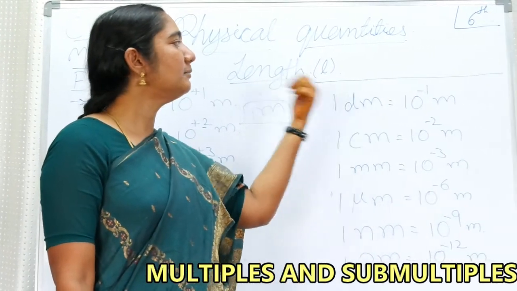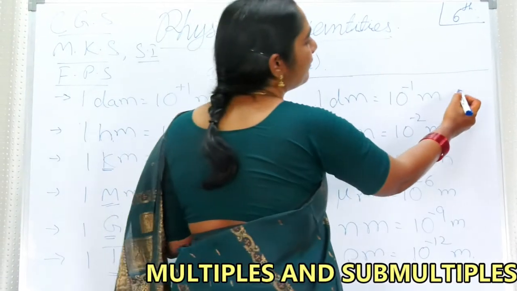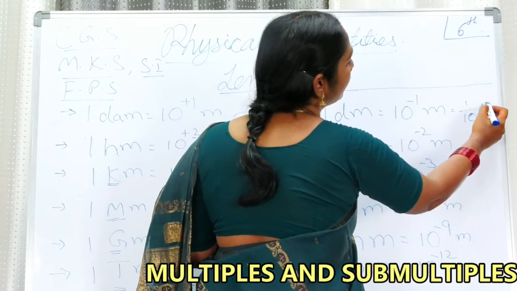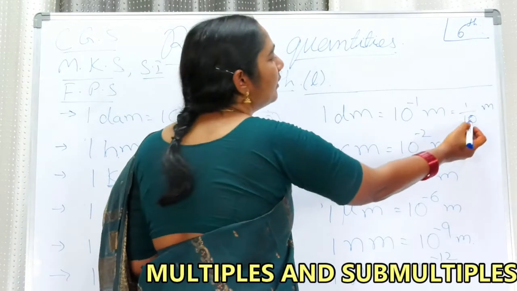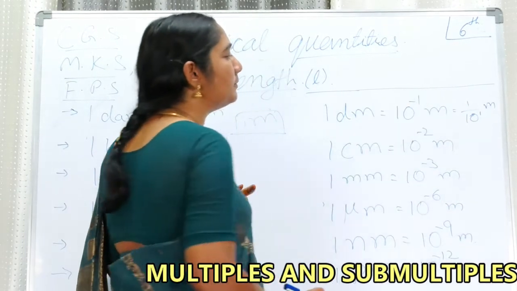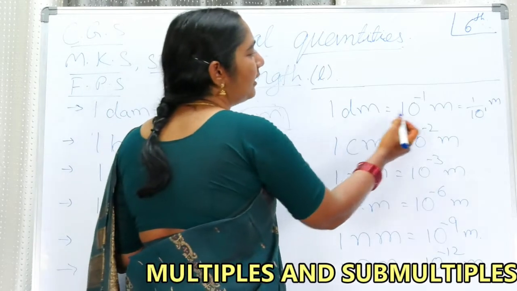1 decimeter is 10 to the power of minus 1 meter. See, power minus 1 means 1 by 10, my dear friends. 1 by 10 means 10 to the power of 1; this 1 comes to the numerator, the power becomes minus 1. So this is 1 decimeter.